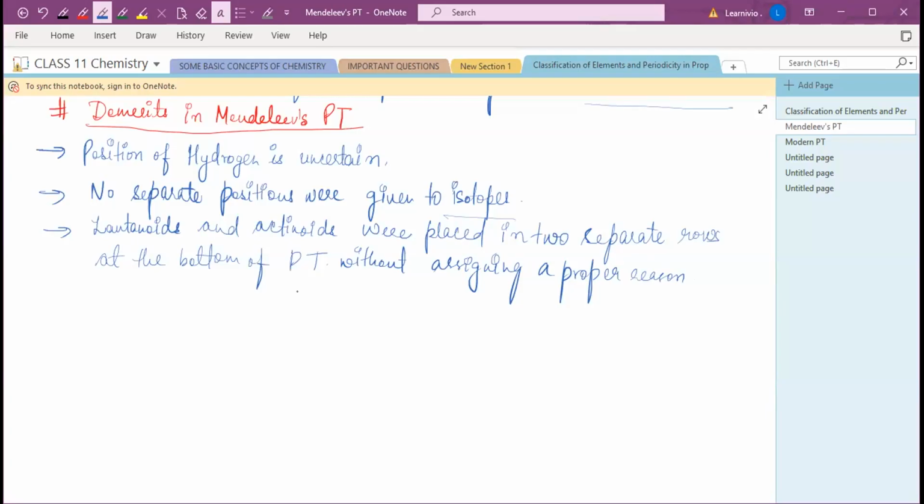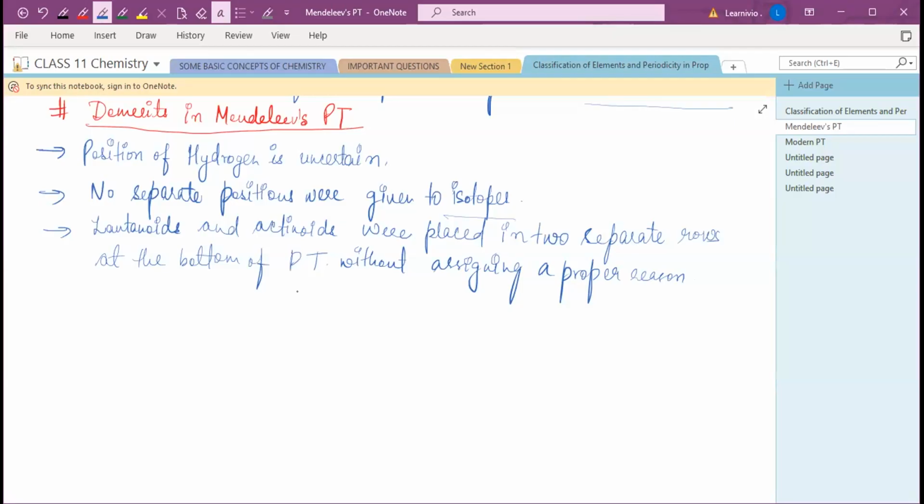Different position isotopes को मिलना चाहिए था. Because he explained that he was giving this periodic table based on increasing atomic masses, and we know that isotopes have different atomic masses. So isotopes के भी different positions होने चाहिए periodic table में. Isotopes को भी different position allot करने चाहिए.